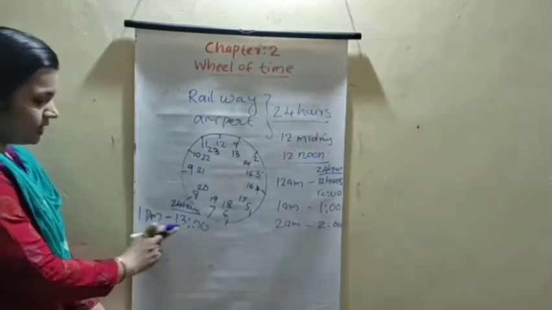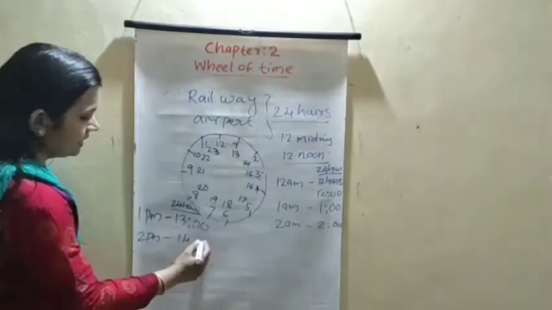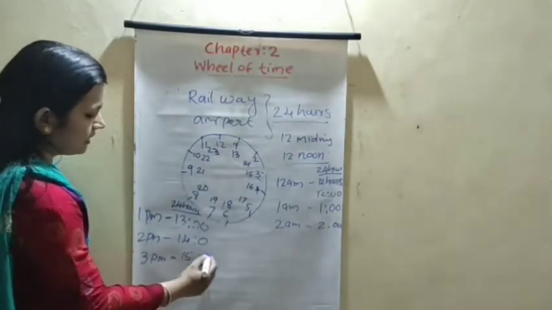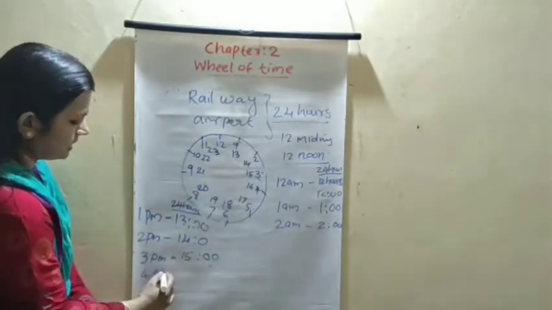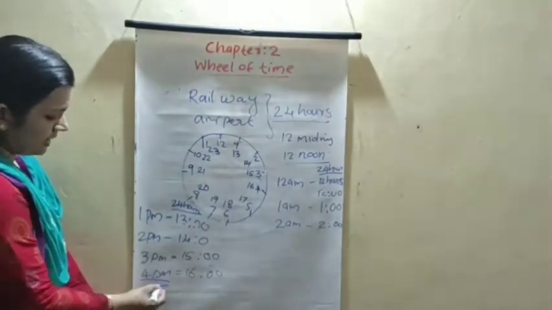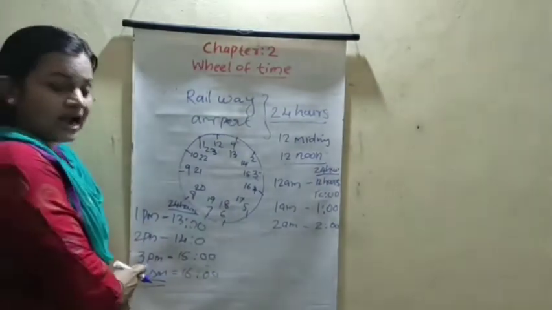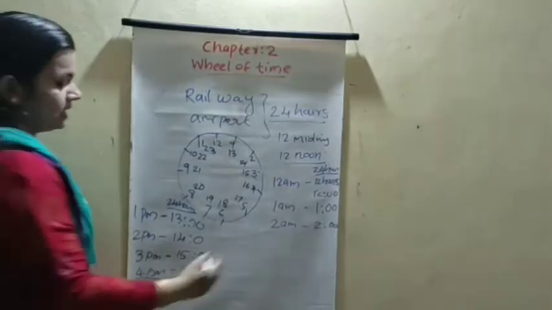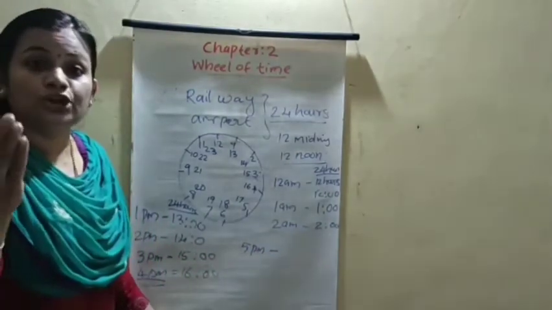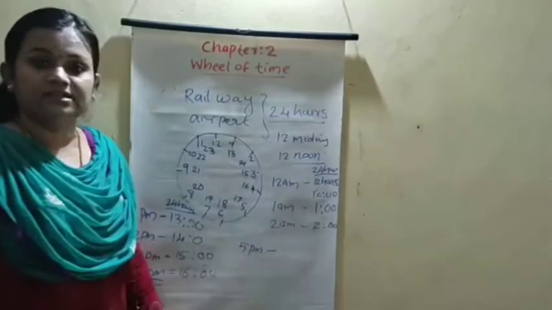Okay, 1 PM is denoted 13:30, 2 PM is denoted 14:40, then 3 PM is denoted 15:50, then 4 PM is denoted 16:60. Then given the 4 PM, you just add 12 after 4. Then we have to find out 5 PM. How to write 5 PM in the 24 hours clock?